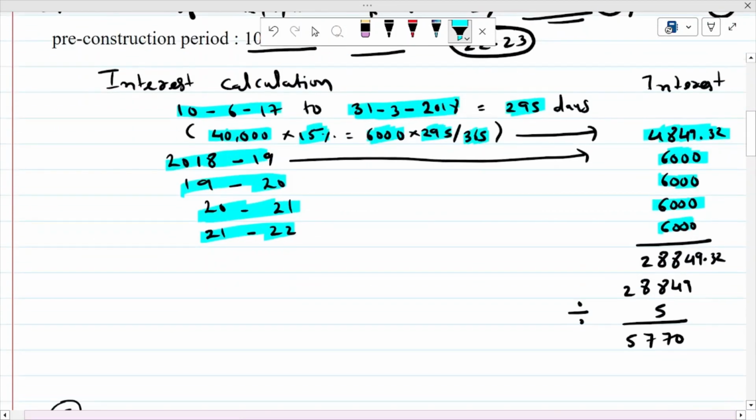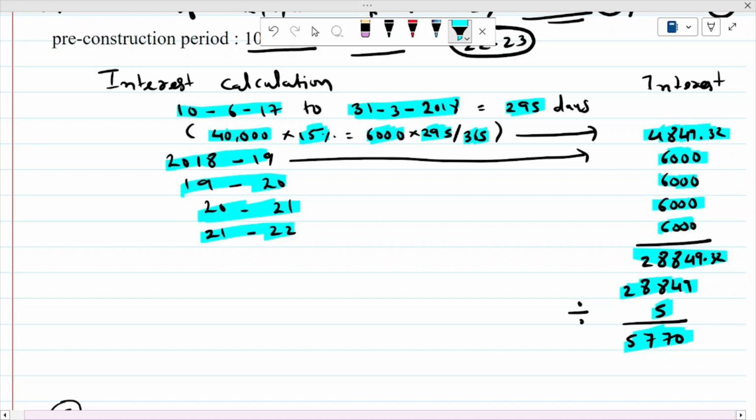Now again you have to make the total of this interest, approximately 28,849, and this will be divided by 5 because this total deduction is available in 5 equal installments, that is 5770.